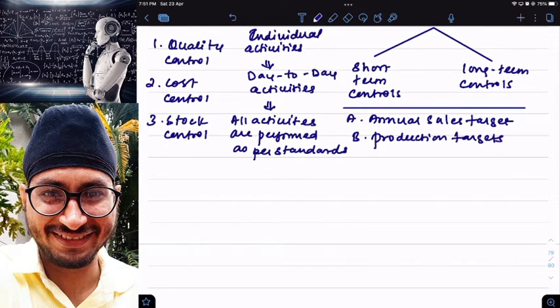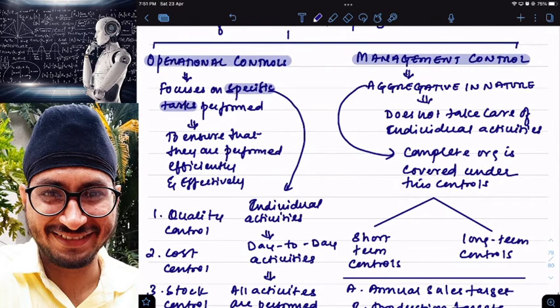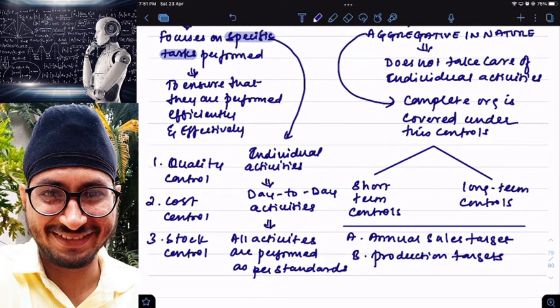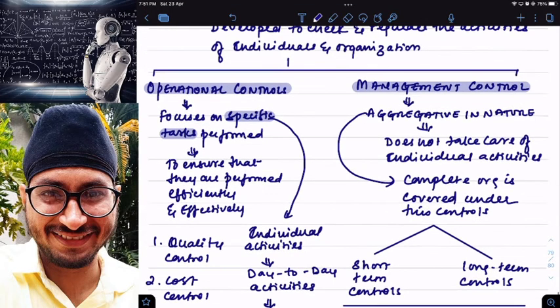Annual sales target is an example of management control. And the overall production target. I'm not talking about a production target relating to one or two branches. If a production target is related to one or two branches, then it is called operational control. But if a production target is for the complete organization, all branches put together, how much should I produce, then that comes under management controls.